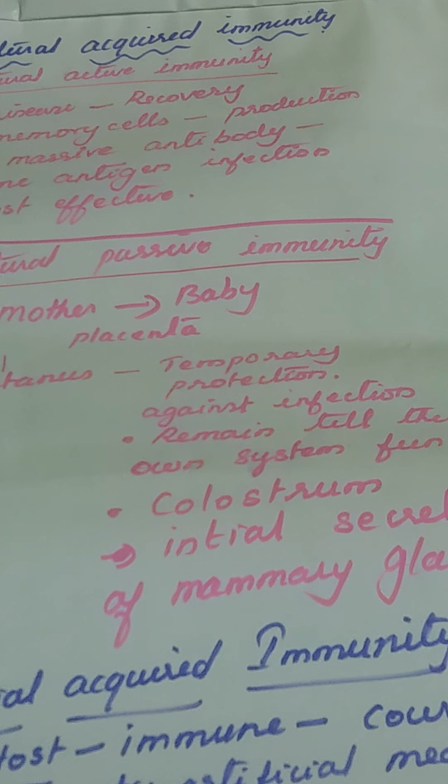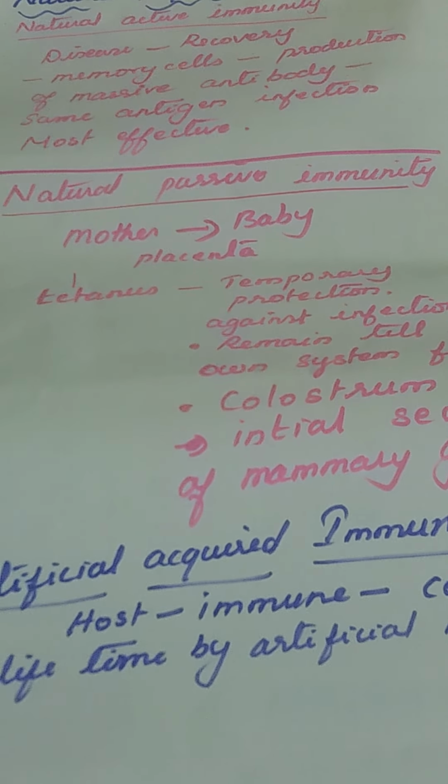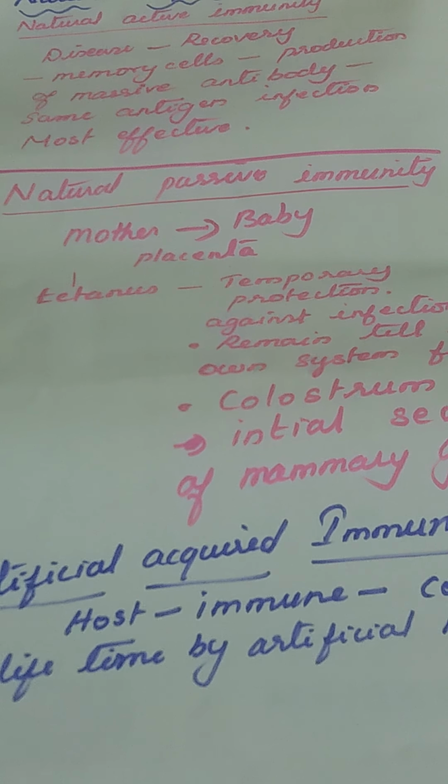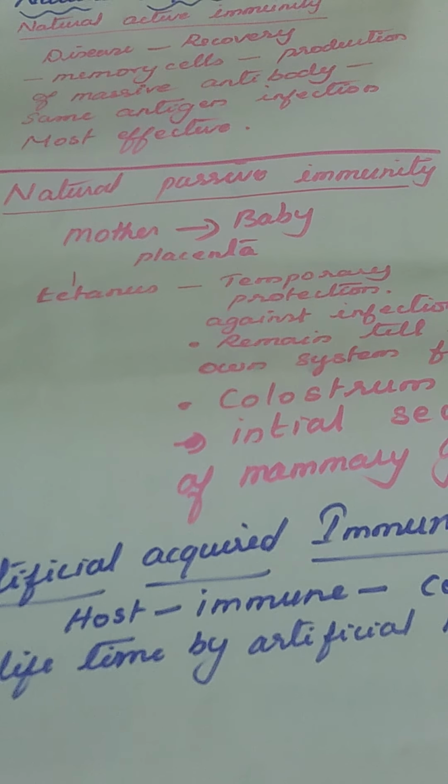Then the next one is artificial acquired immunity. What is artificial acquired immunity? In artificial acquired immunity, the host immune system is developed during the course of a lifetime by artificial means. The host body gets the immunity during its lifetime, and that is called artificial acquired immunity.